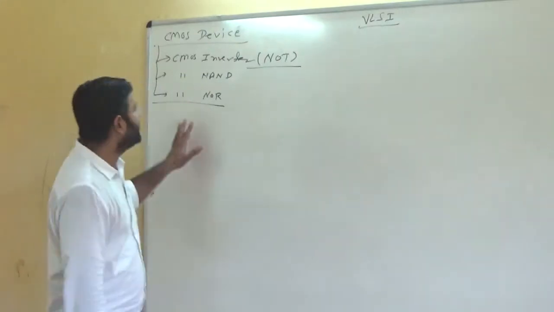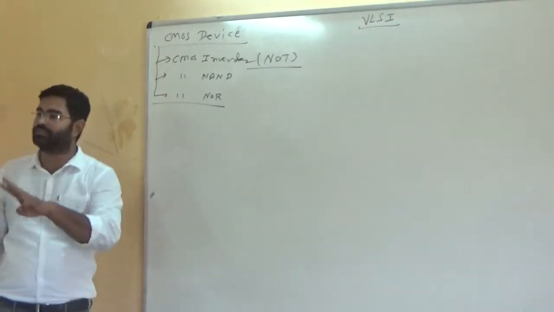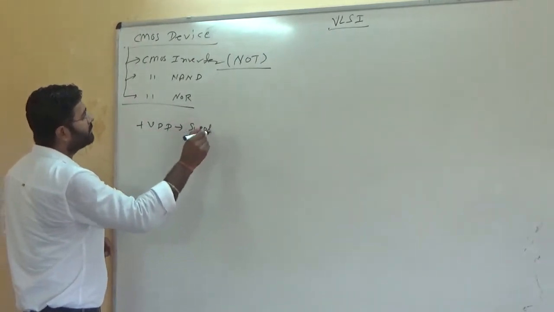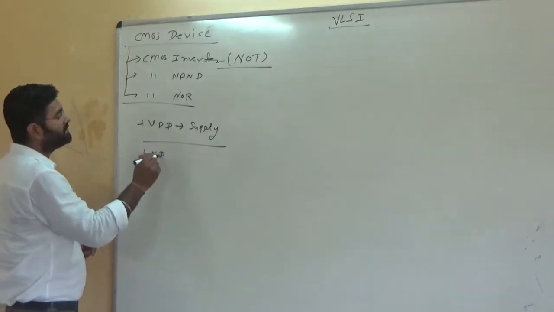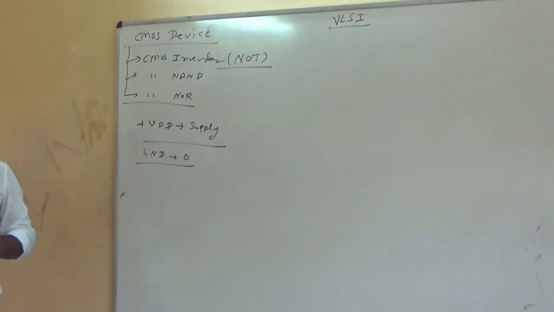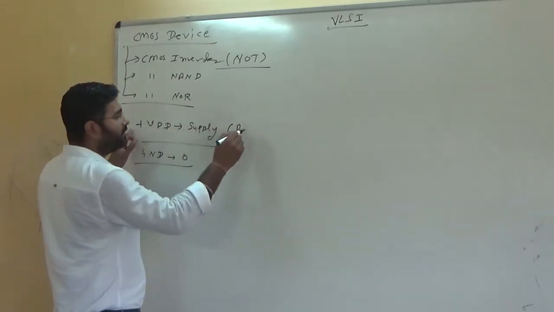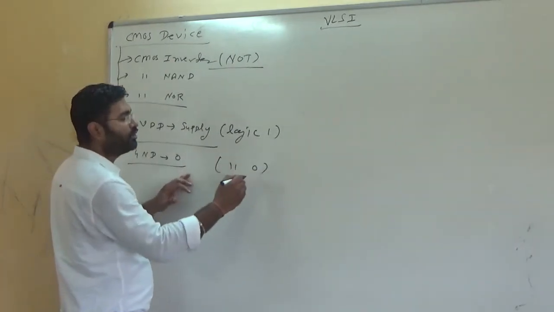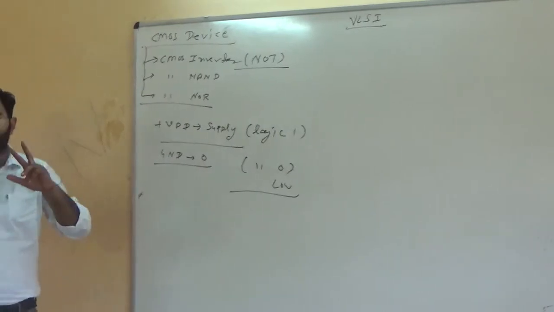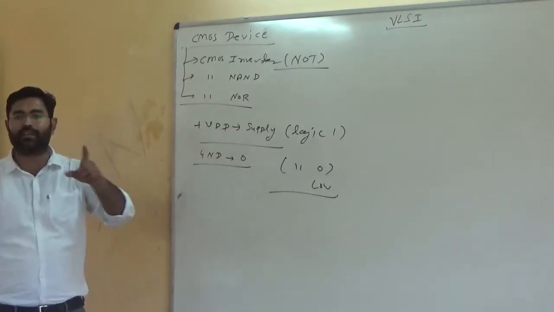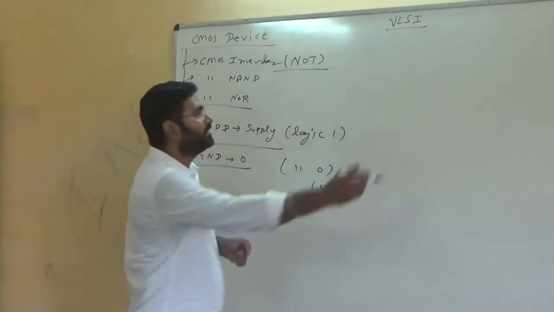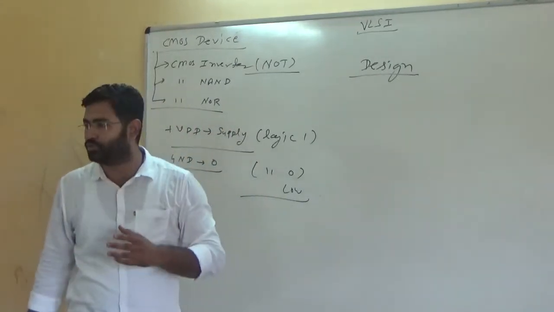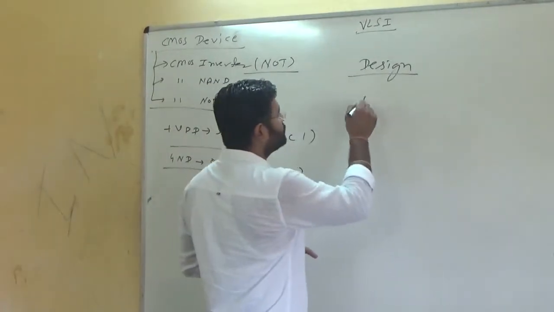Yes or no? So obviously in the MOSFET we have two types of supply. The first one is plus VDD as the supply voltage, and the second one is the ground potential, which is 0 voltage. Yes or no? Yes. So we say VDD is logic 1 or logic high, and ground is logic 0 or logic low. Obviously, depending on these two values, we will get the inverted output. So first of all, the basic design of a CMOS inverter.